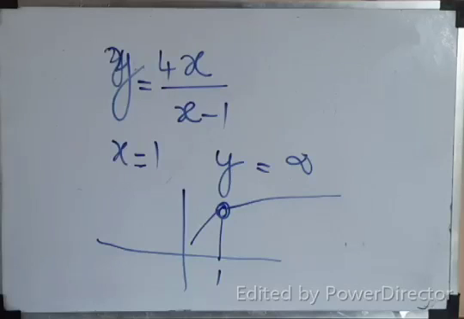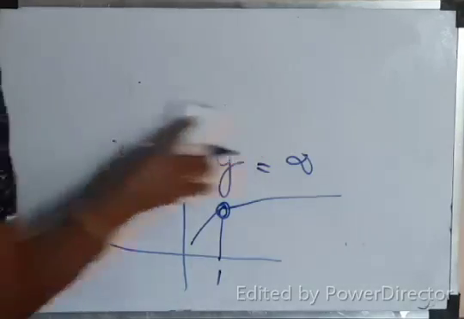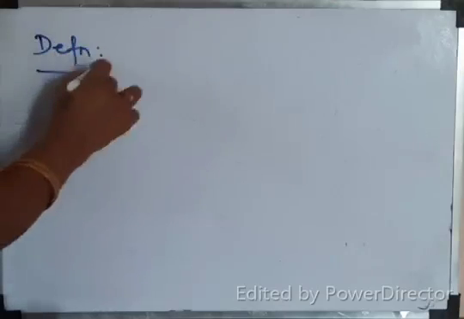Now I will give you the proper definition of continuity. Let f be a function defined. What is the definition? You write the definition.